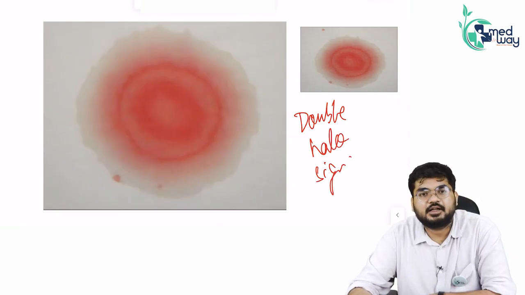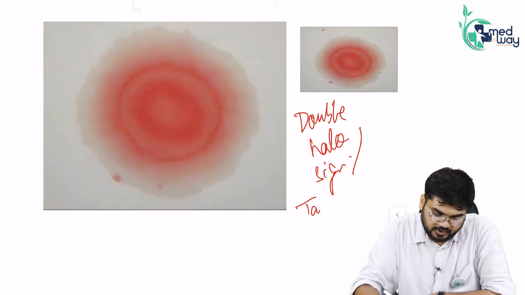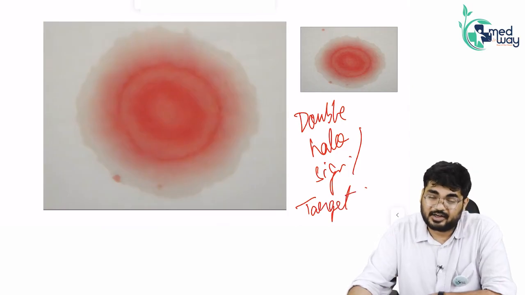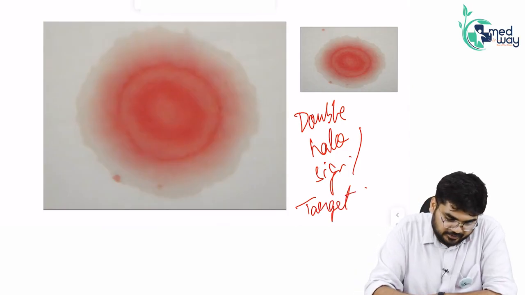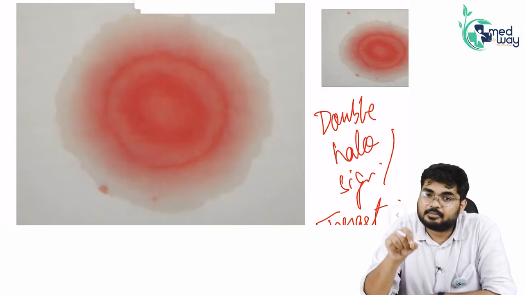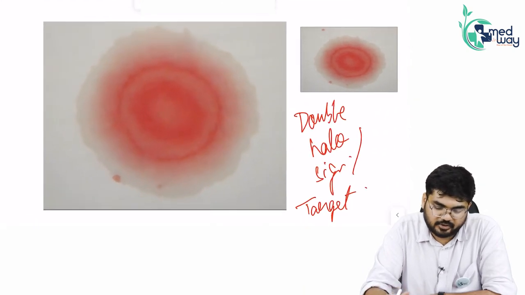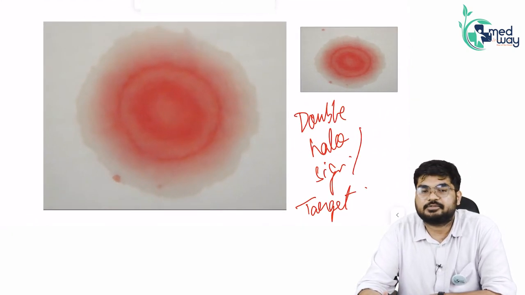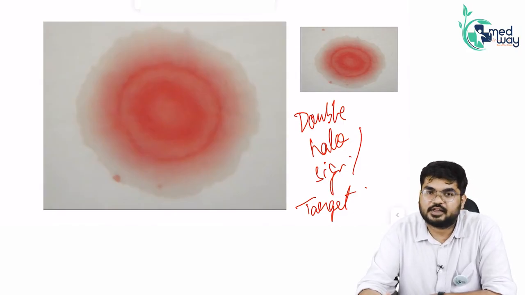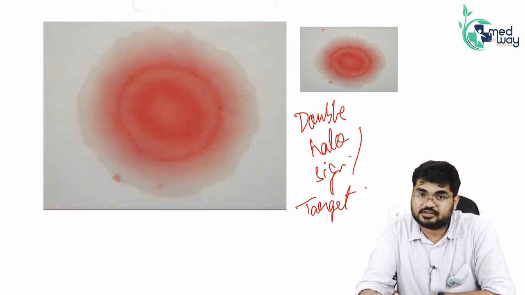It is called the double halo sign. It is also called the target sign. Very important, also called the target sign. Why is it called double halo? See, if I magnify this image, can you see alternating rings between the blood margins and the CSF? Because of these alternating rings of the blood margins and the CSF, it is called the double halo sign or the target sign.